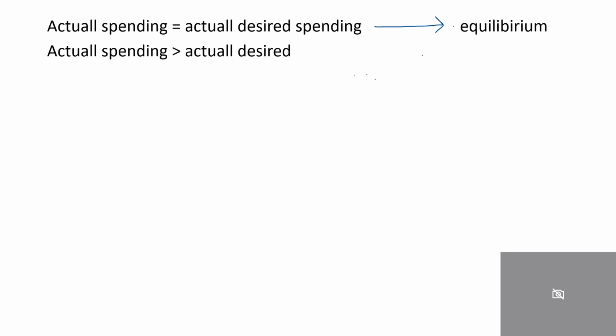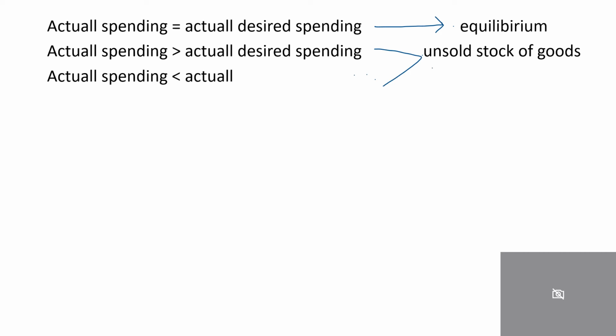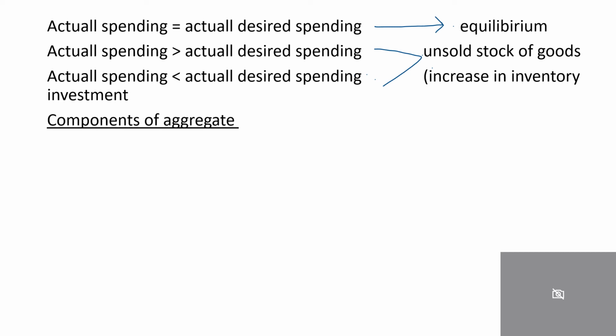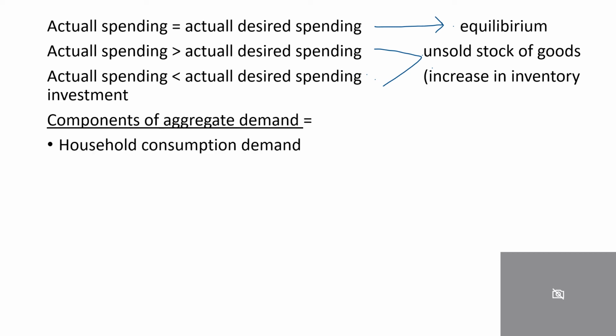Actual spending equal to actual desired spending is the equilibrium situation. When actual spending, that is effective demand, is greater than intended demand or intended spending, then there will be an unsold stock of goods in the economy or in the market.